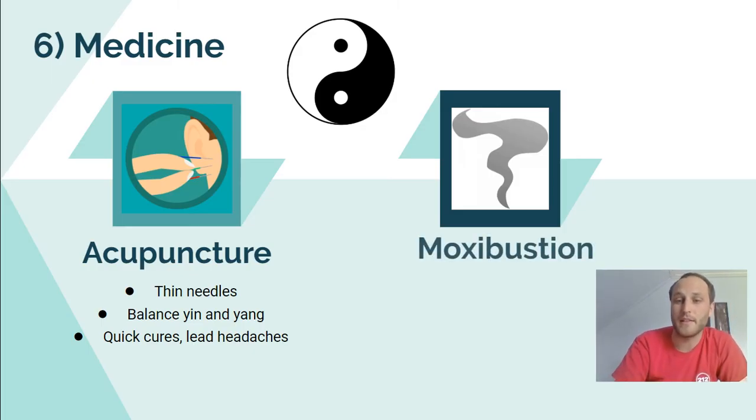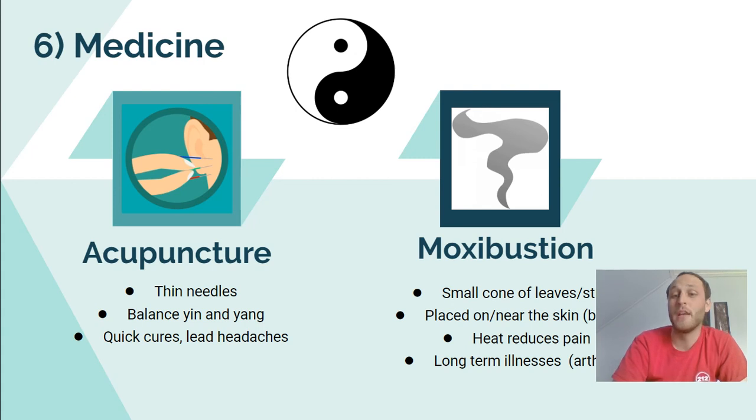For bigger illnesses, they would actually use something called moxibustion, which is where they would take small leaves and things like that, and they'd put them into a cone and they place them near the skin, and they would actually burn them. So they thought with the heat, it would reduce the pain, and then long-term illnesses might be cured that way.